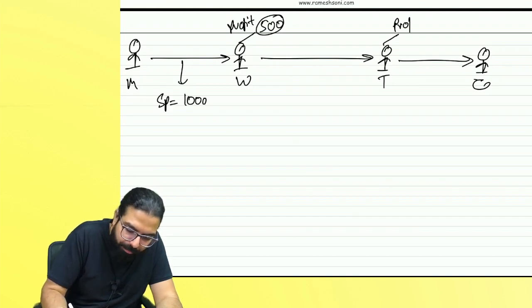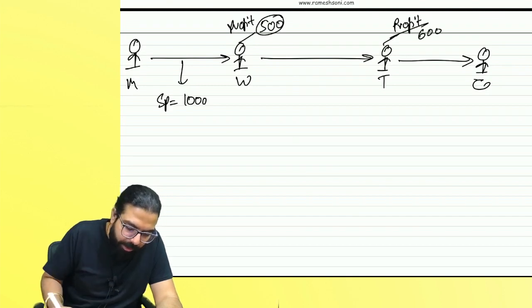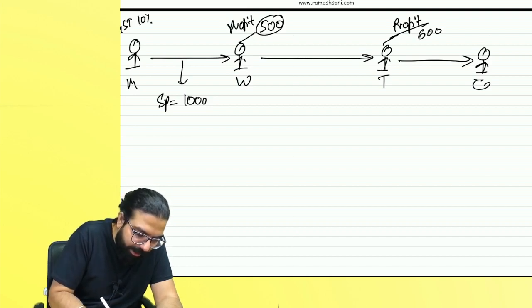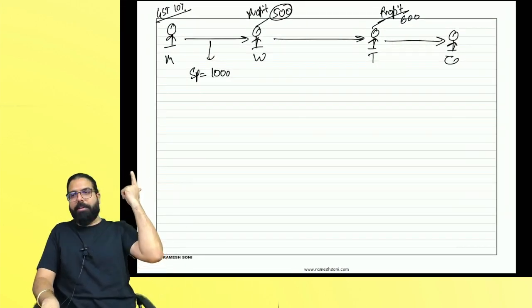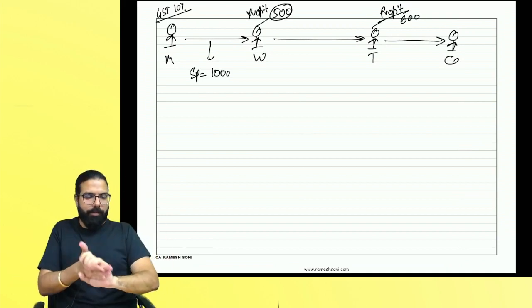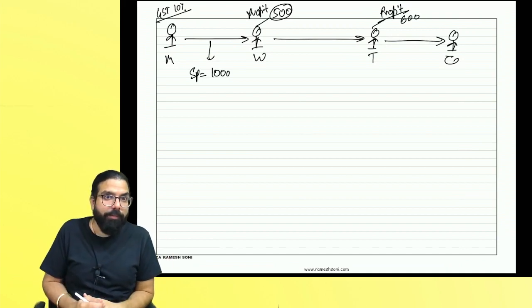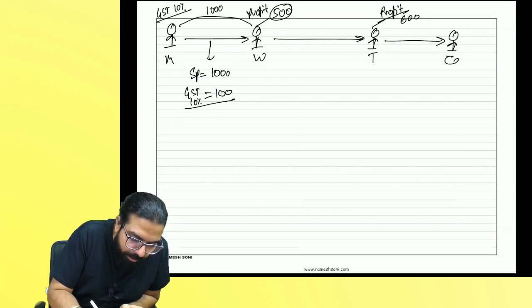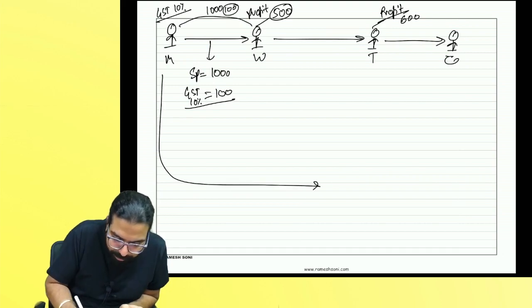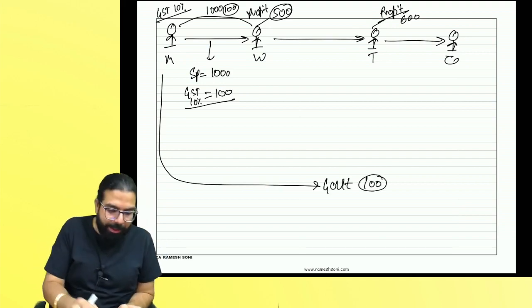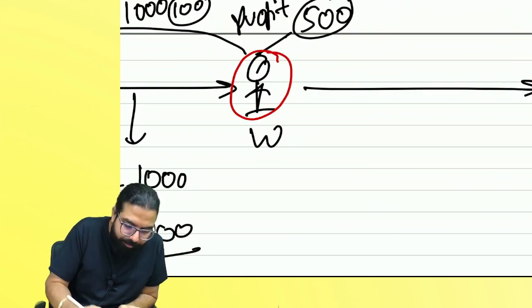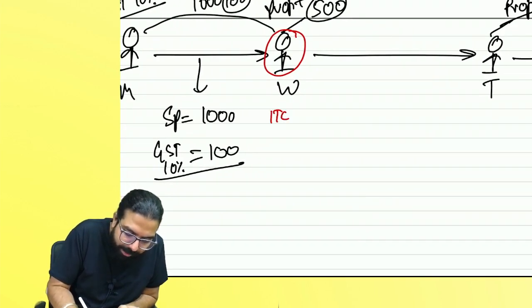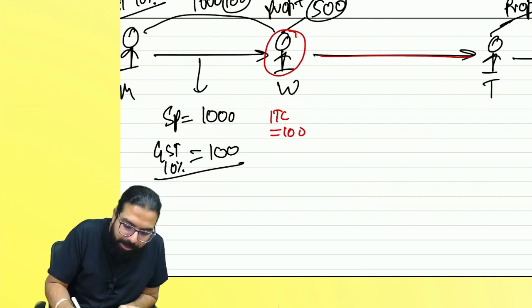500. He made a profit of 500 and GST is 10%. Can you tell me at every stage how much the government will get? First stage, how much? You will charge GST 10%. How much? 100 rupees. He will pay 1000 plus 100. How much will the government get? Anyone? Any doubt in the first one? Clear. Now, can you tell me how much credit he will get? Input tax credit 100.